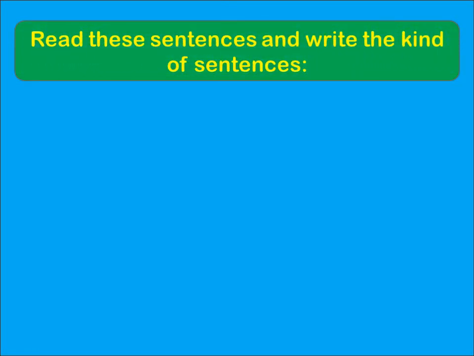Read the sentences and write the kind of sentences. As before, we have learned how to identify the type of sentence, right? Now we are going to read the sentence and write the type of the sentences. Okay. See, Atul is a brave man. You tell me which kind of sentence it is. It is statement or declarative sentence.